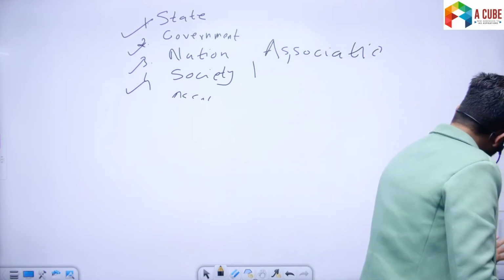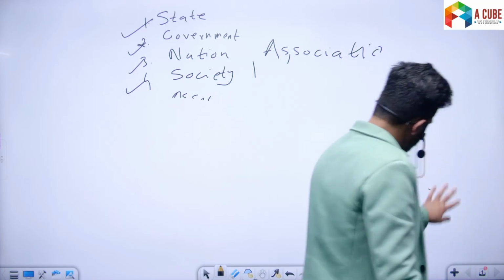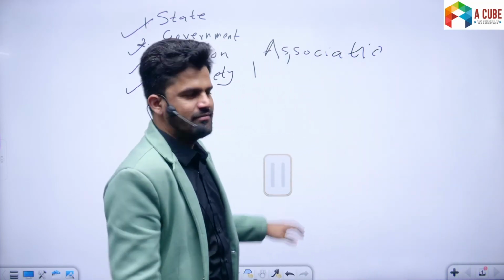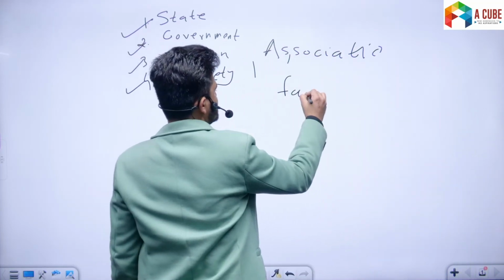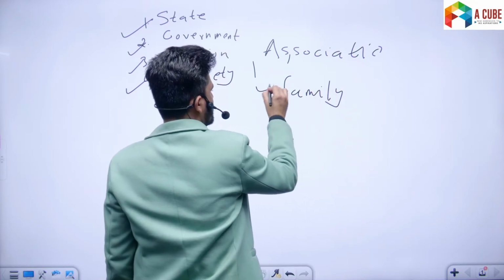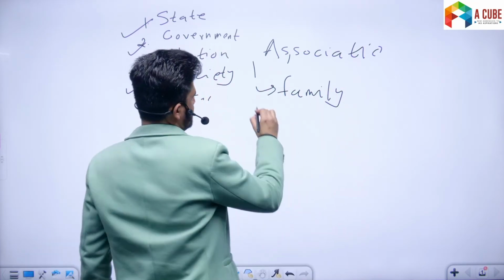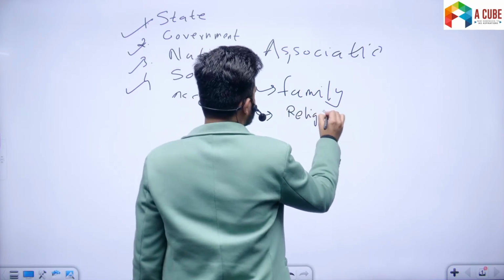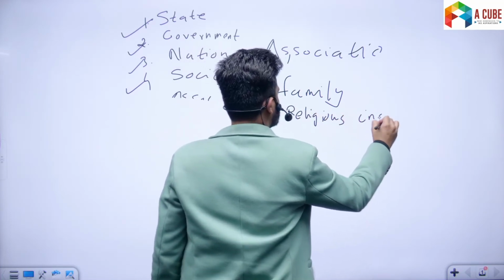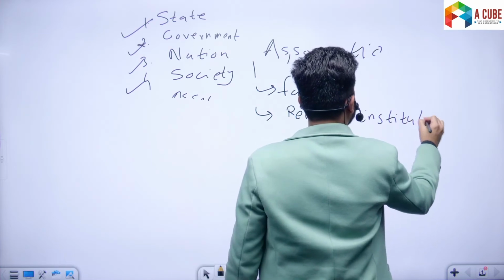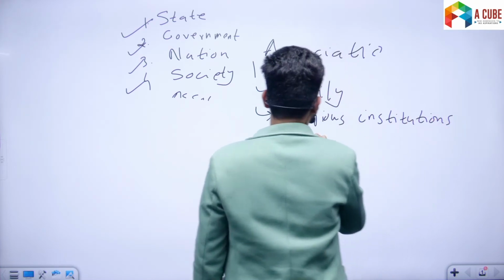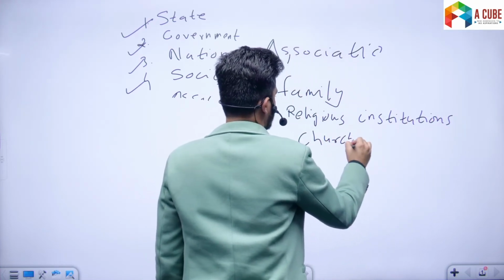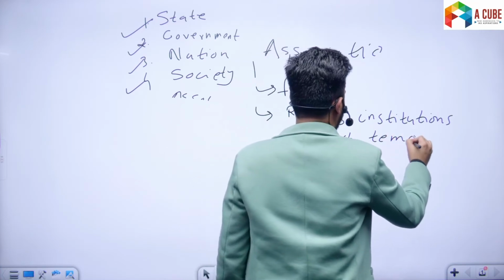Can you think of any example? Yes? Family. This is the closest of the associations. Then we have religious institutions such as church, temple.